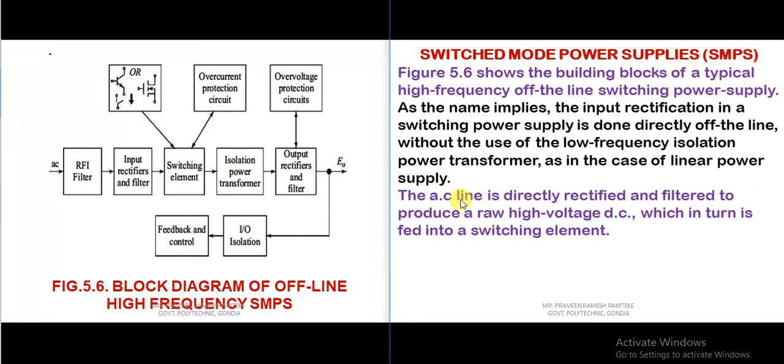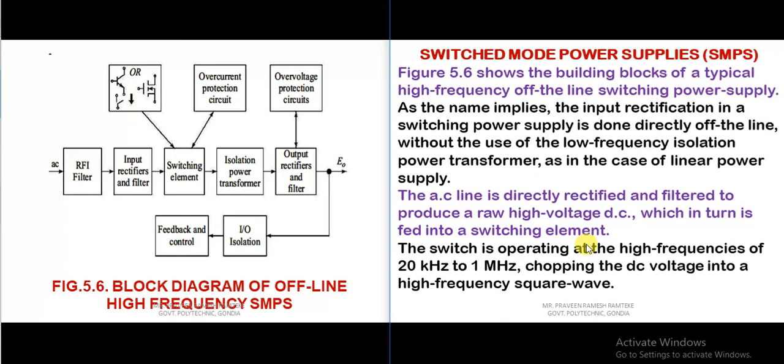Rectified means the AC input voltage will be converted to DC. And filtered means the AC ripples will be removed by using some suitable filters such as pi filter, L filter, LC filter, etc. to produce a raw high DC voltage, which in turn is fed to the switching element.